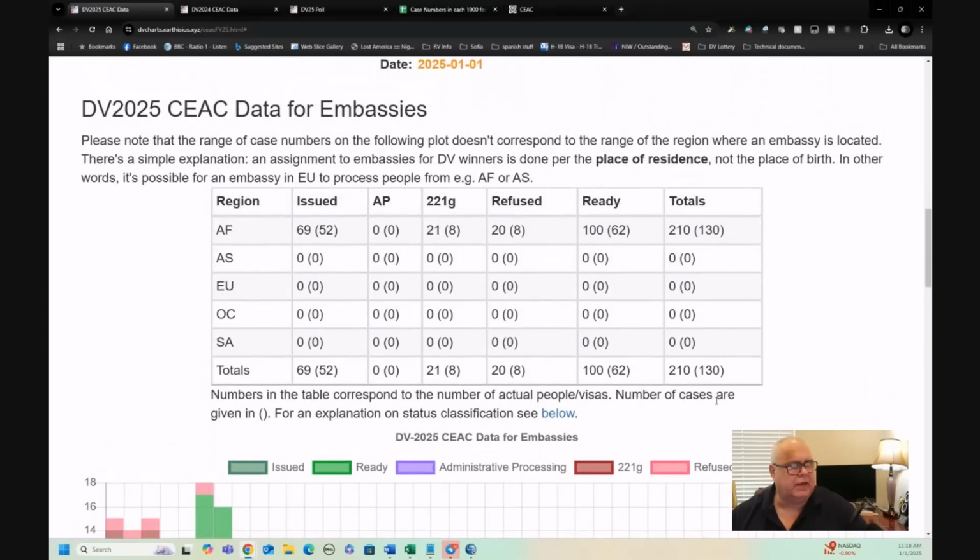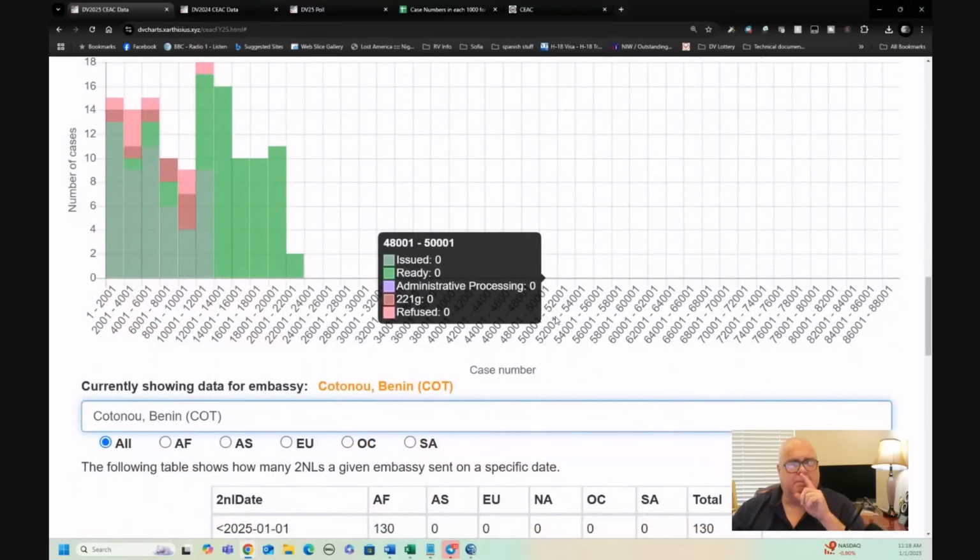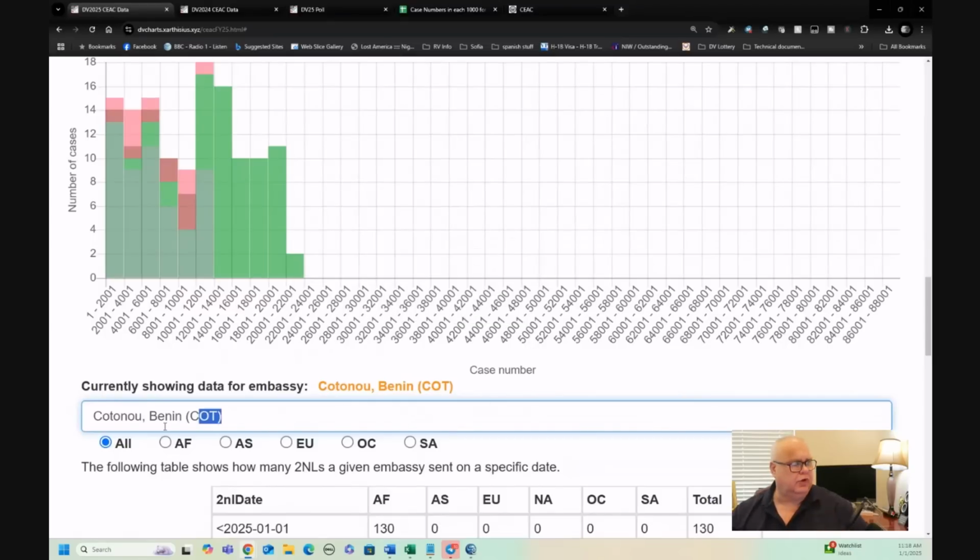We can see all of that data for the embassies there. There's 130 cases that have been scheduled. 210 people have been scheduled. Out of that 210, 69 have already been issued. 20 people have already been refused, and 21 are on 221G, right? That's just Cotonou. Now, by comparing data from this year to last year, we can see whether an embassy is off to a good start or not, right?